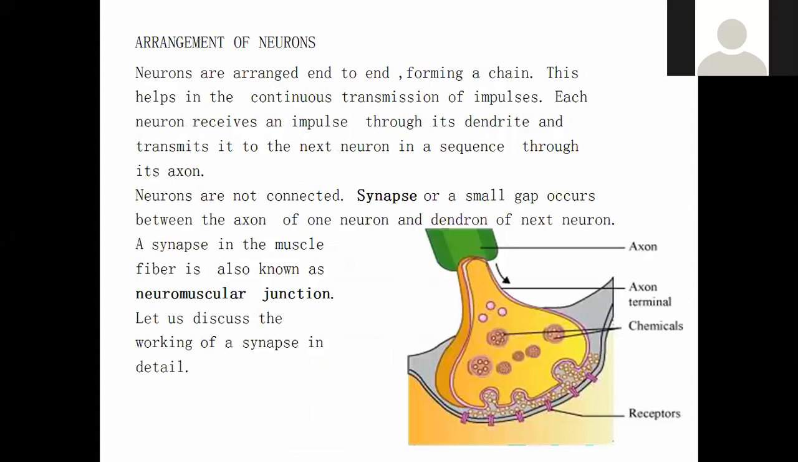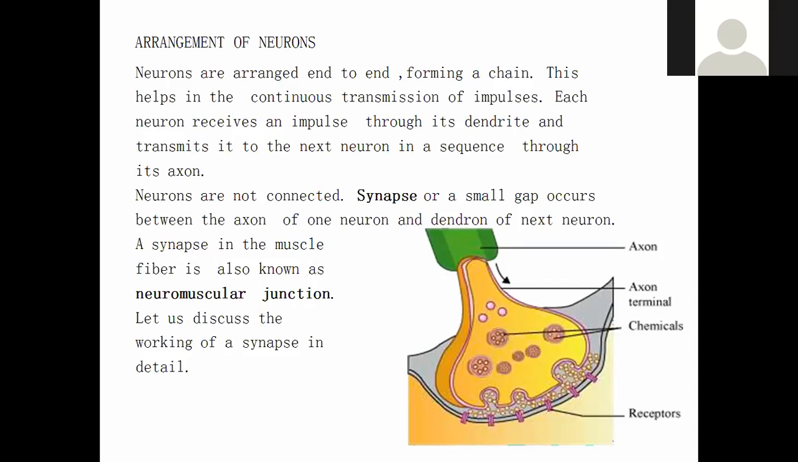Now let us see the arrangement of neurons. Neurons are arranged end to end, forming a chain. This helps in the continuous transmission of impulse. So there is a chain formed by the different neurons, which facilitates the transfer of nerve impulse from one cell to the other cell. Each neuron receives an impulse through its dendrite and transmits the impulse to the next neuron through the axon.